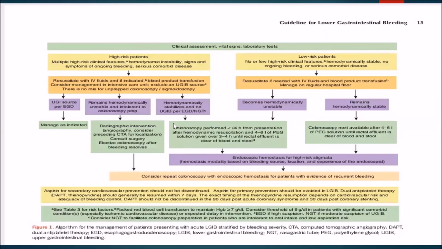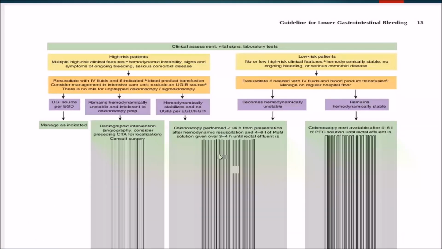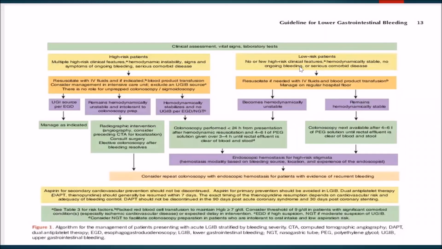If patients get stabilized hemodynamically, we could perform colonoscopy if it is less than 24 hours from presentation. We could take time to prepare the bowel and do colonoscopy in such cases. In case of low-risk patients, we'll resuscitate if needed with IV fluids, and if the patient becomes unstable, we'll perform colonoscopy if it is less than 24 hours of presentation after hemodynamic resuscitation. And if the patient is stable, we'll perform elective colonoscopy after proper bowel preparation.